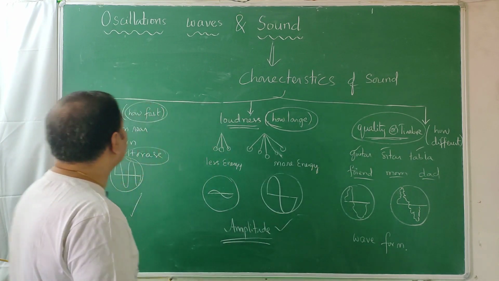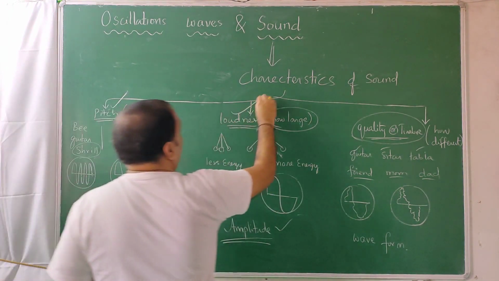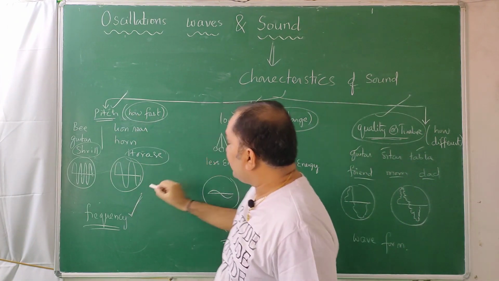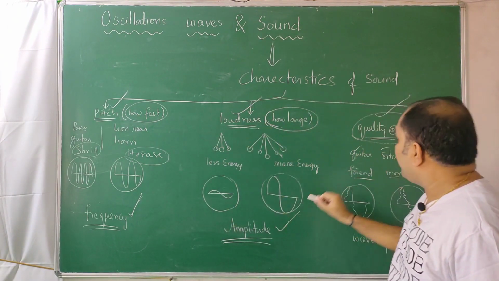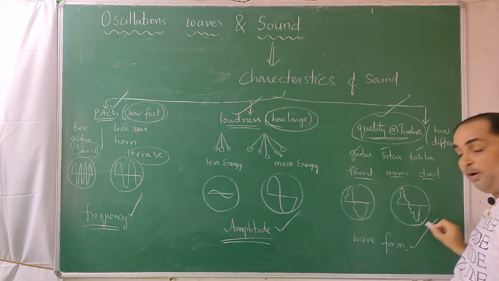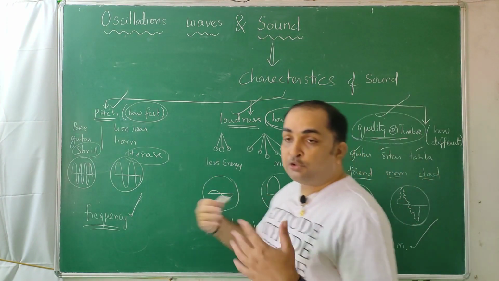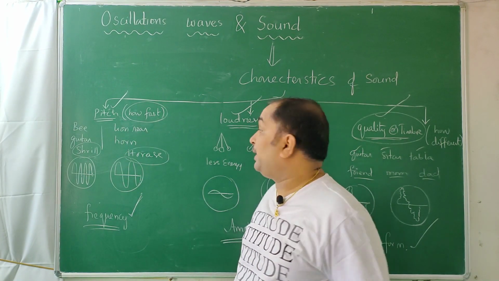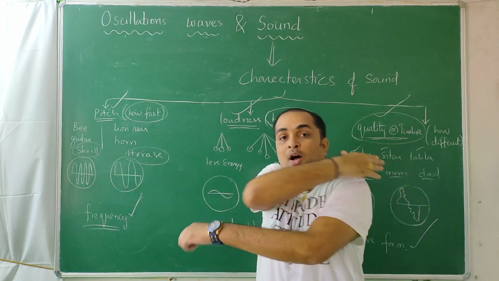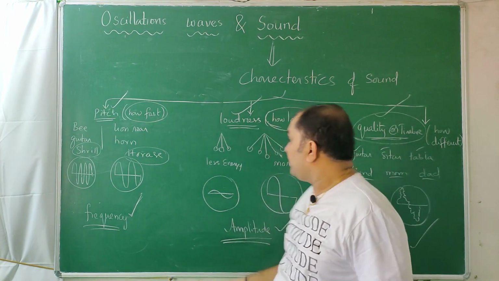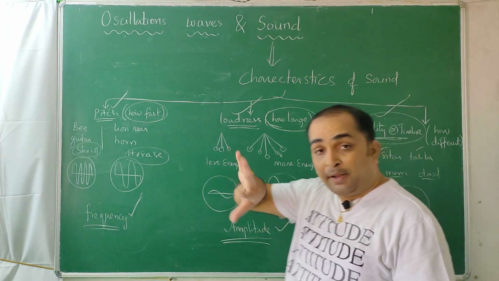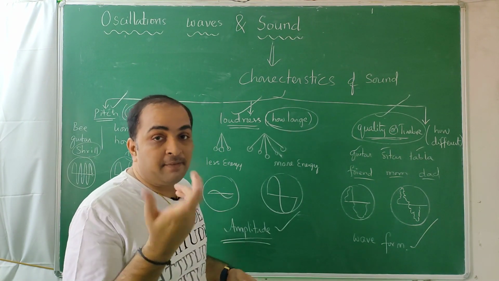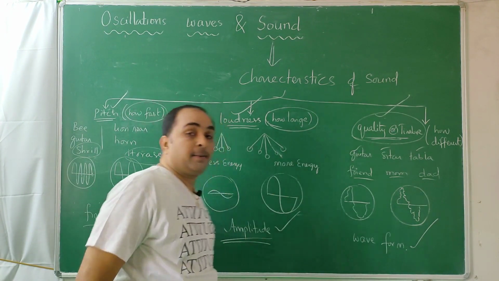So sound has 3 characteristics: pitch, loudness, quality. Pitch is related to, in physics, frequency. Loudness in physics is related to amplitude. Quality is related to the waveform. In loose layman language, pitch is related to how fast the medium particle vibrates. Loudness is related to how large the medium particle vibrates. Quality is related to how differently the medium particle vibrates for a given sound, for a given energy.